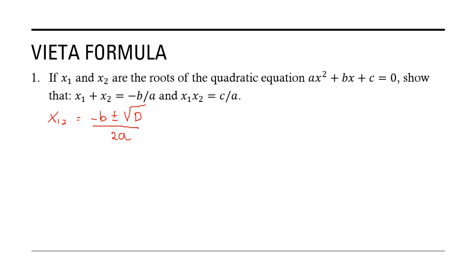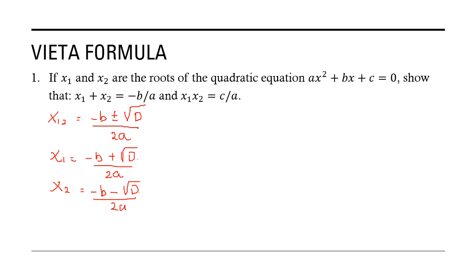In other words, x1 is minus b plus square root d over 2a, and x2 is minus b minus square root d over 2a.